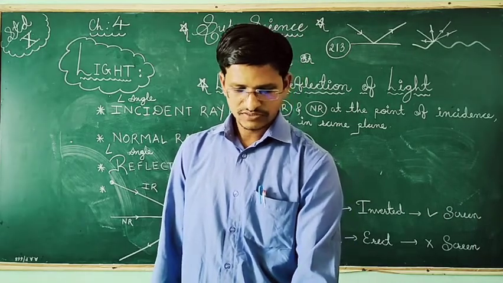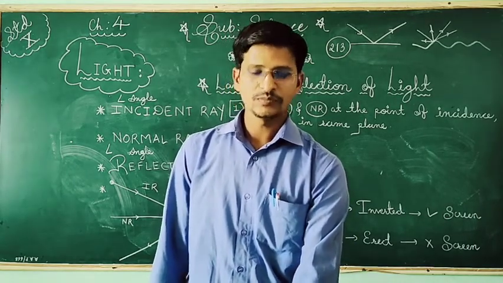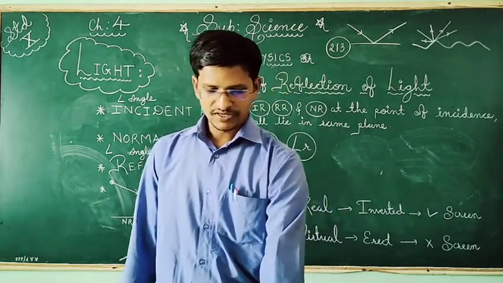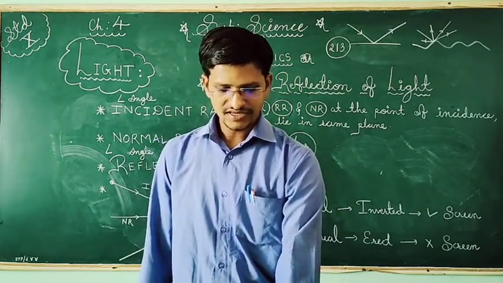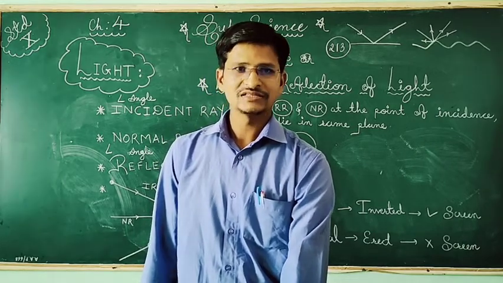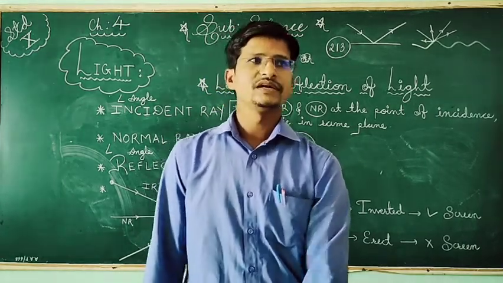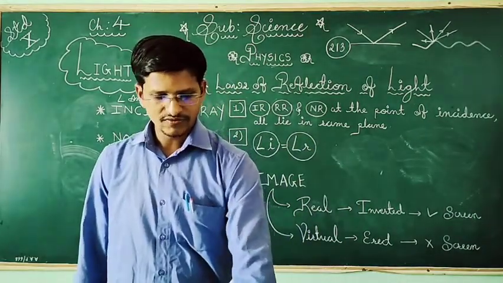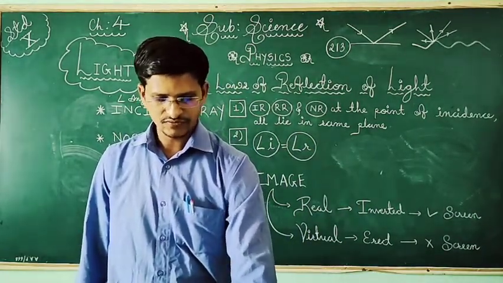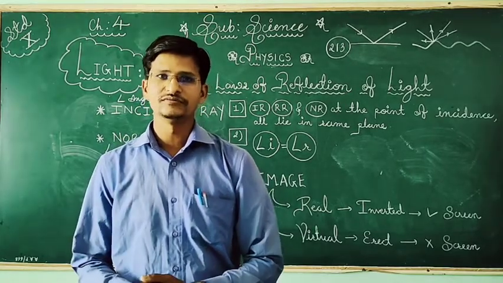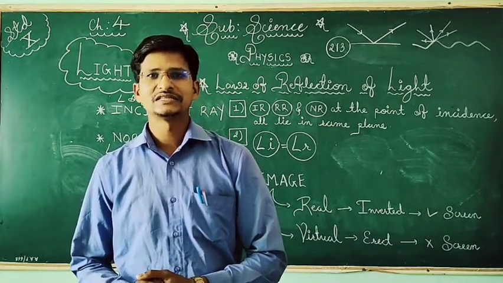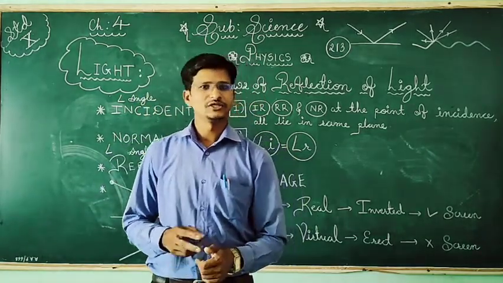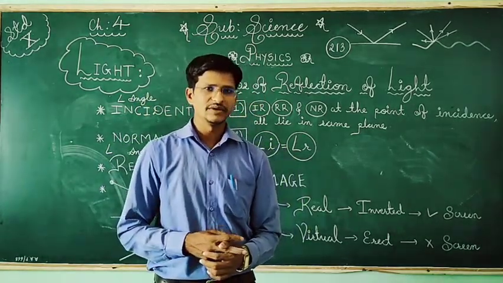A virtual image is what? When the rays of light do not actually meet after reflection or refraction but appear to meet, then the image so formed is known as a virtual image. A virtual image is erect and cannot be obtained on the screen. The image formed by a plane mirror is a virtual image. So when we see our face in the mirror, it is a virtual image, not a real image.